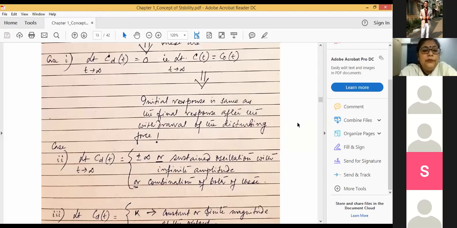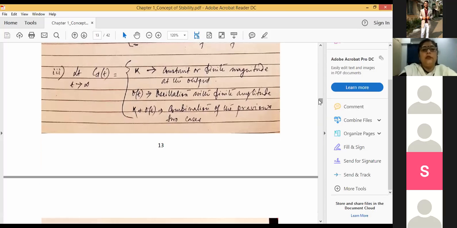So obviously this situation is not a desirable one. What will happen? Finally the output of the system, even after the removal of the disturbing force, will go on increasing towards infinity. That means the output of the system will be unbounded, though the input to the system was bounded. The output of the system will be completely unbounded. That means completely uncontrollable, right? So naturally, we cannot work with that particular system.